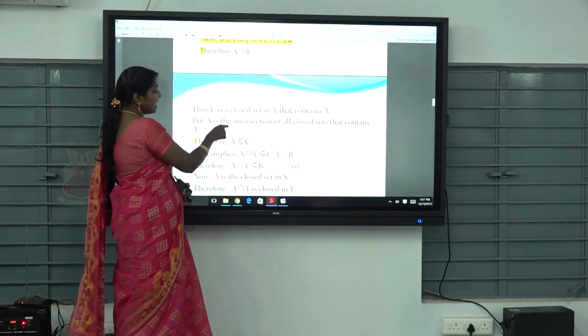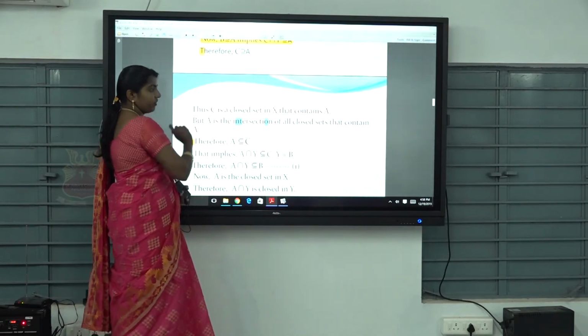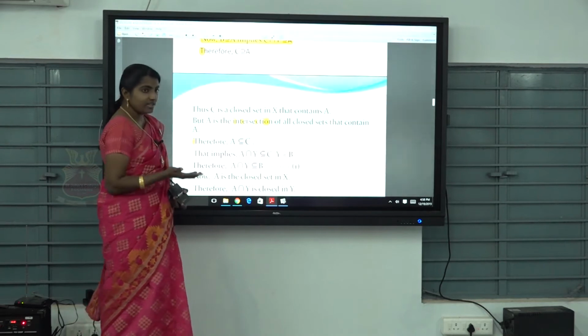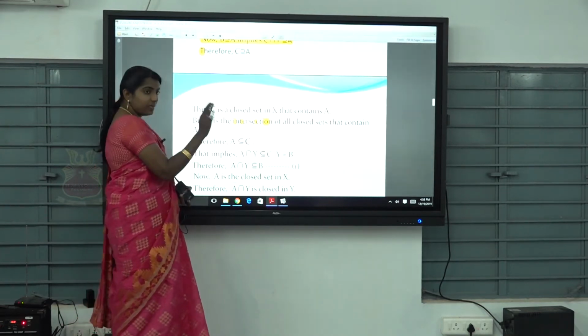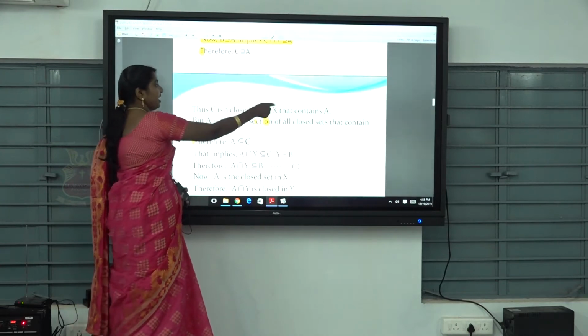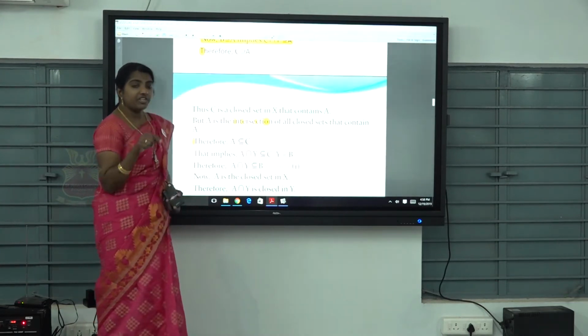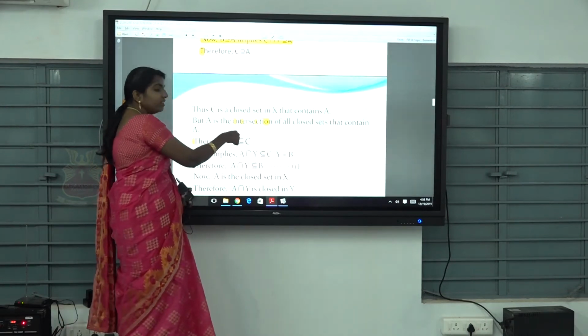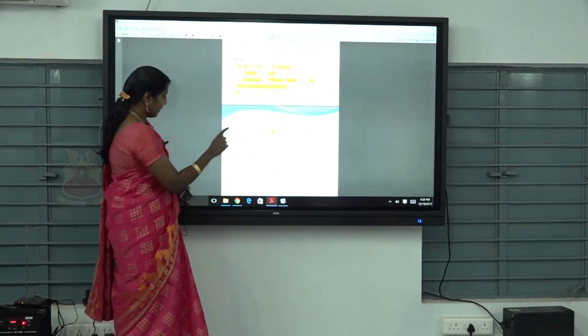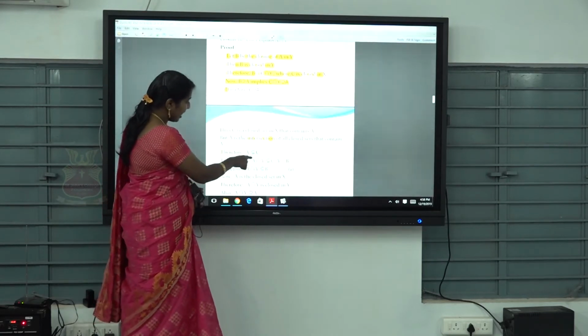Because A closure is the intersection of all closed sets. So obviously this is a closed set that contains A. Similarly, this is a closed set that contains A, but by the definition of the closure, the A closure is contained in C.